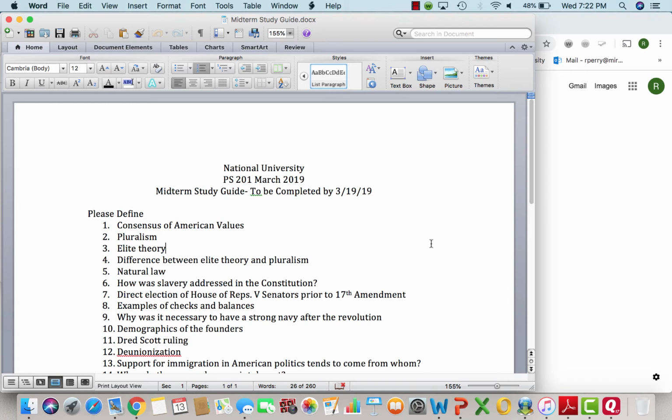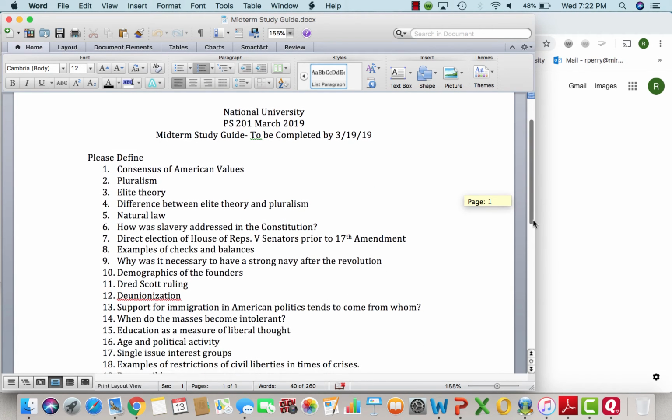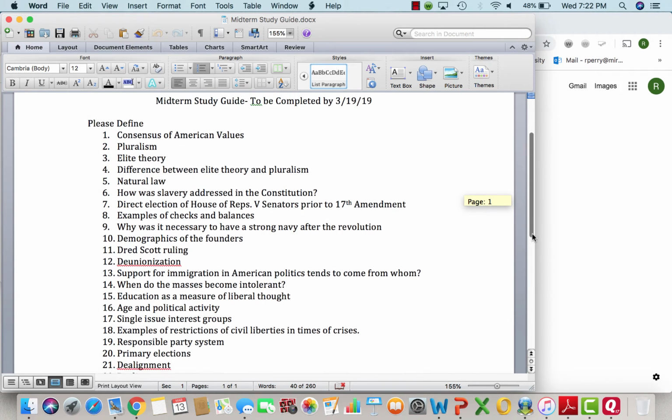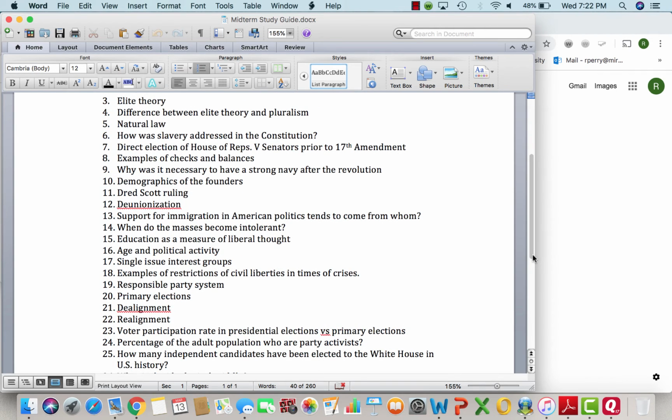Know the term deunionization and what that means. Currently, we have about 13% of the workforce are part of unions. So union membership has gone down, as a result of jobs going out overseas and laws getting passed to protect the workers, unions aren't as strong as they used to be.